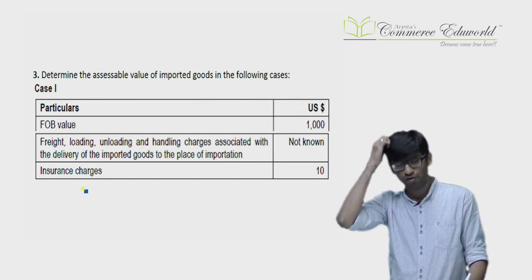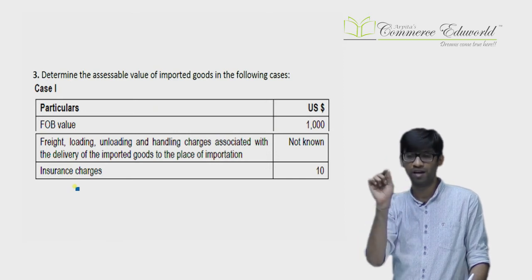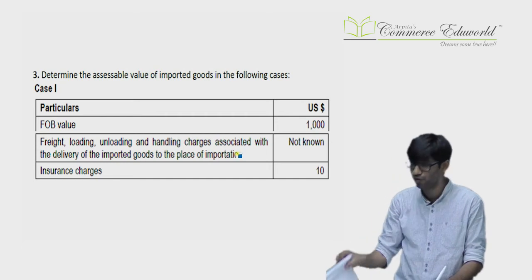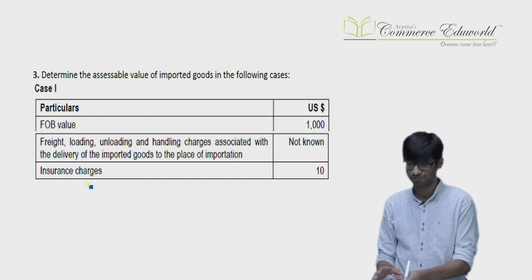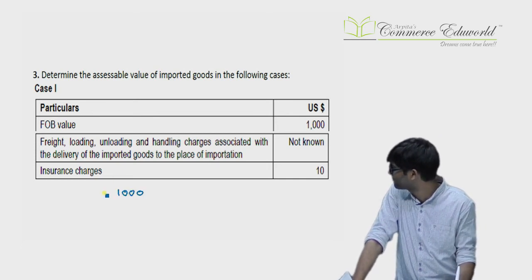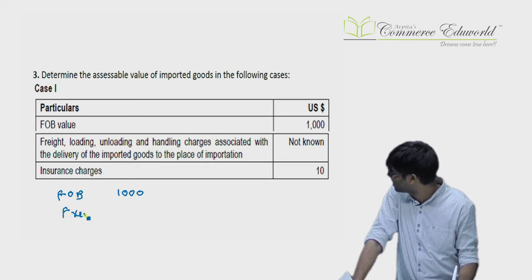Okay. Let us talk of freight etc. not known. First, if freight is known, actual, then we take actual. If freight is not known, we take 20% of FOB. So we can take 20% of FOB over here. So what will be the answer then? We start with the FOB 1000. We can take freight etc. as 20% of FOB, $200.